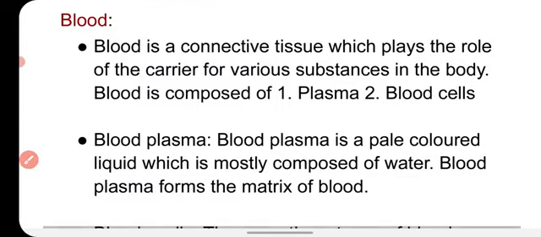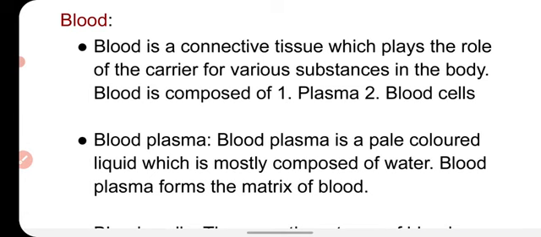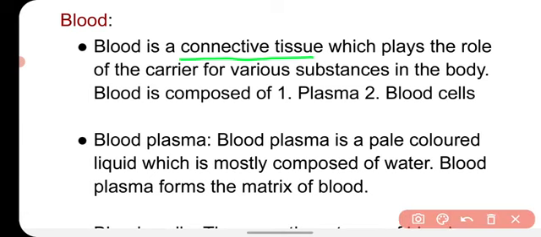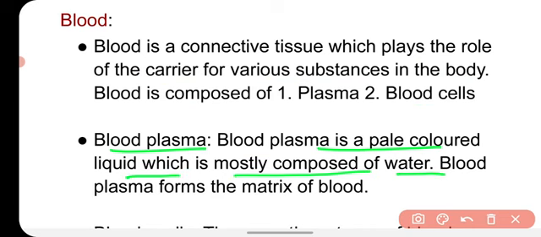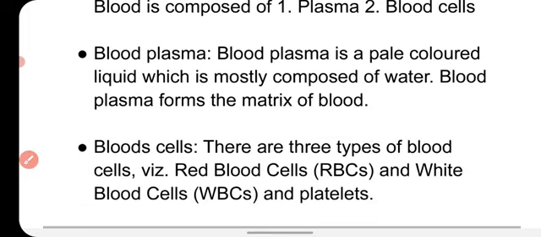Now we will talk about the blood. So blood is a medium which carries the substance from one part of the body to another part, and blood is actually a tissue, that is connective tissue, and it acts as a carrier of various substances in the body. The composition of blood is made up of two things, plasma and blood cells. Blood plasma is a pale colored liquid which is mostly composed of water. Blood plasma forms the matrix of the blood, and it is found in the liquid form.